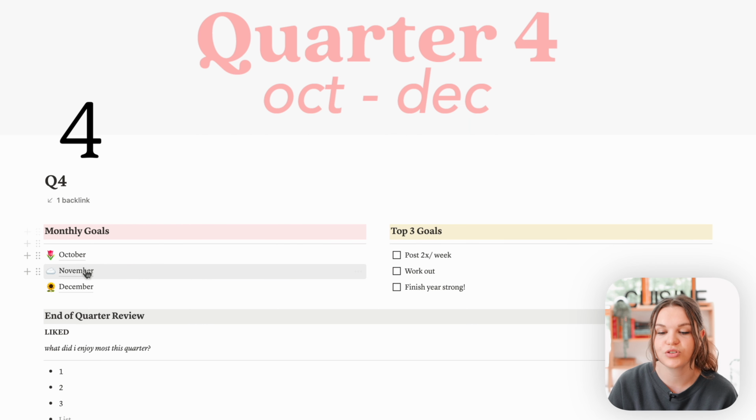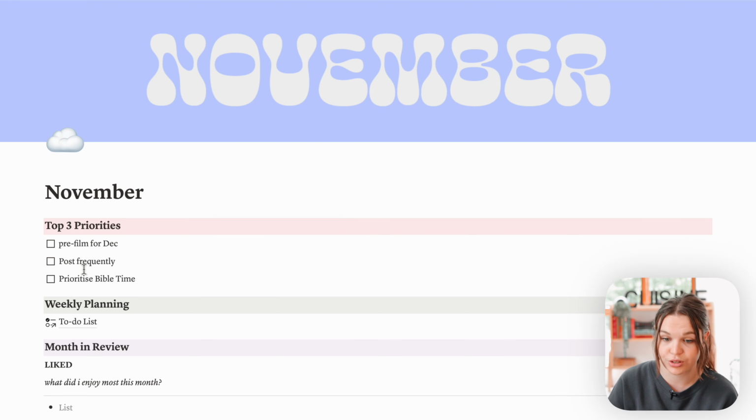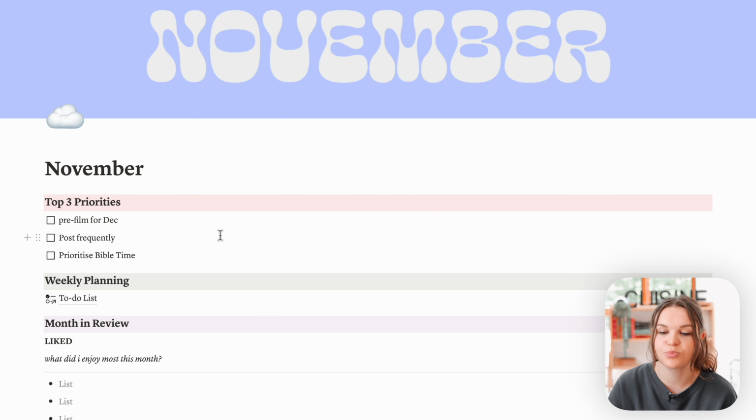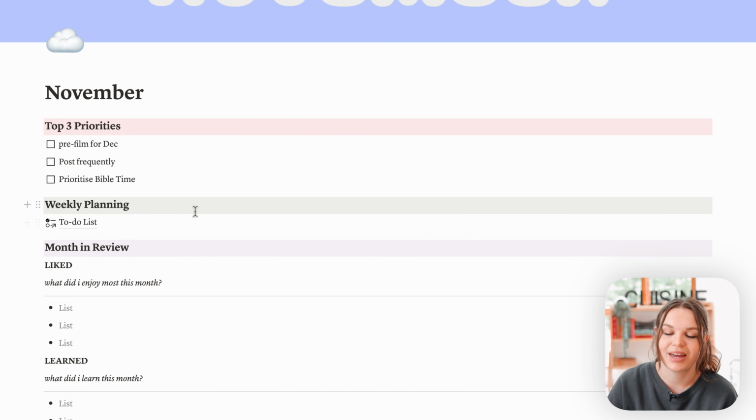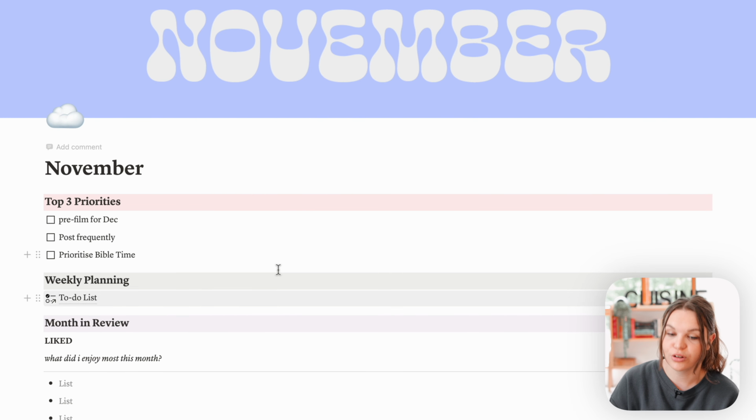And then the next step is just going to this month, which is November, and setting my top 3 priorities for the month. So mine was just pre-film for December, because at the end of December, I want to take off when my husband's off from work. So hopefully I can get that done. Then also I want to post frequently this month, more frequently than I did last month. And then also prioritize Bible time, which is usually on this list. So yeah, that's just what I set at the beginning of the month in this Notion spread.